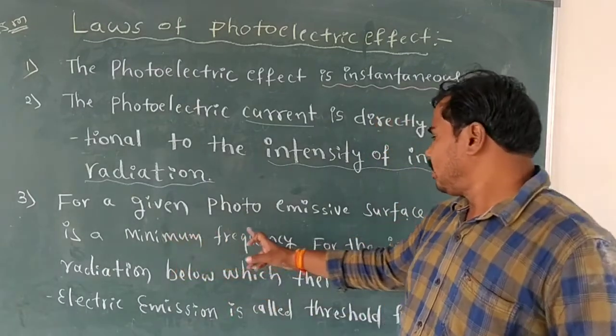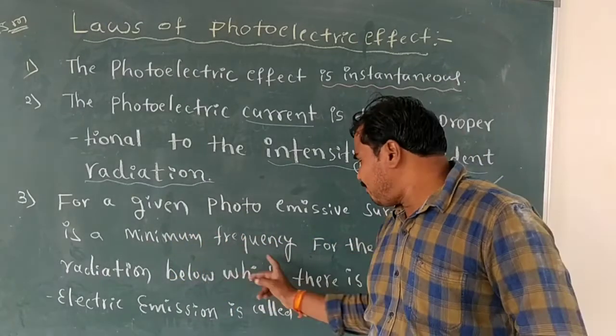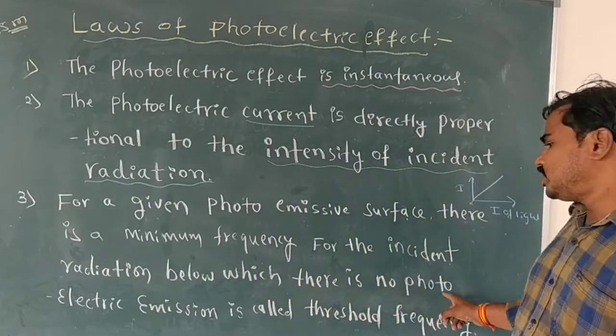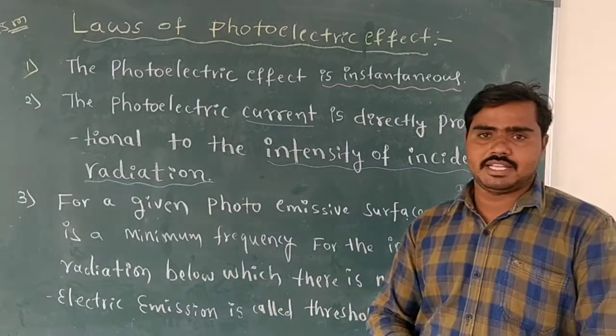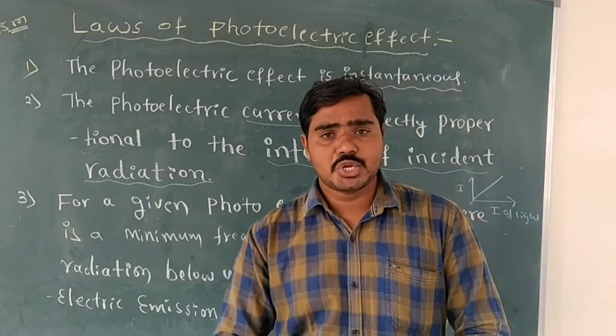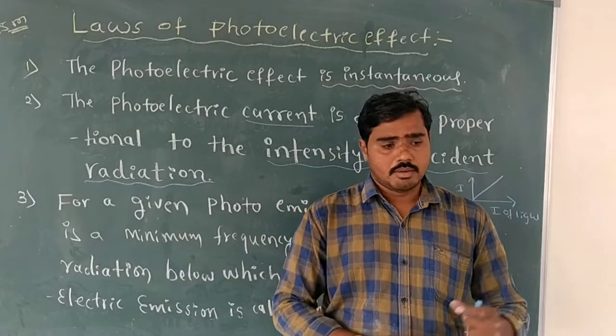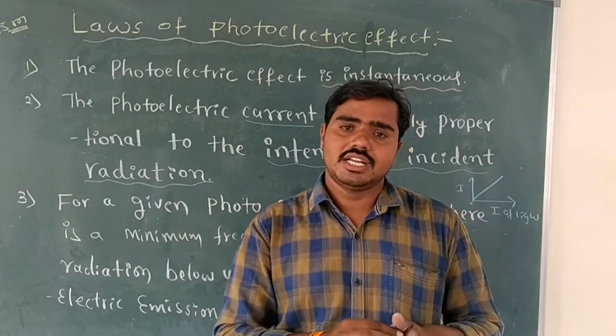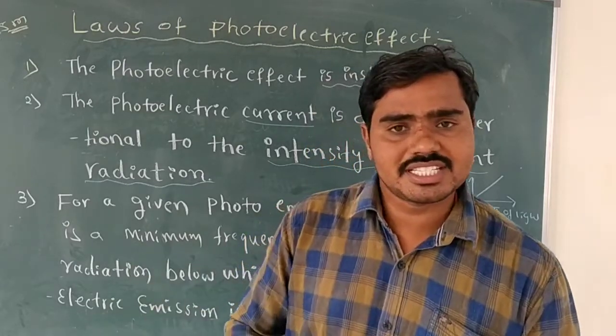It means there is a minimum frequency for the incident radiation below which no photoelectric emission takes place, above which it takes place. That one is called threshold frequency.